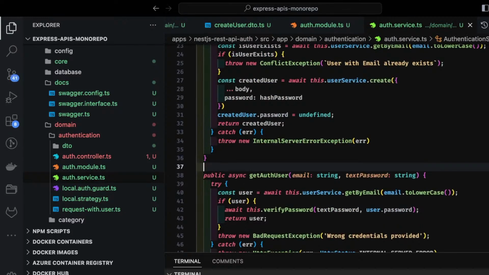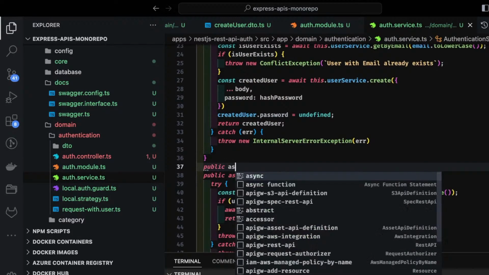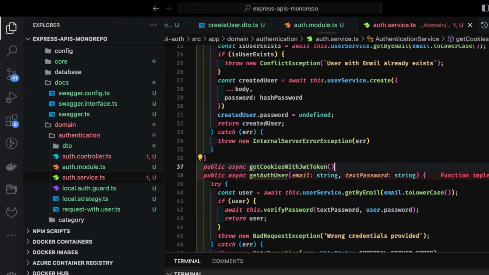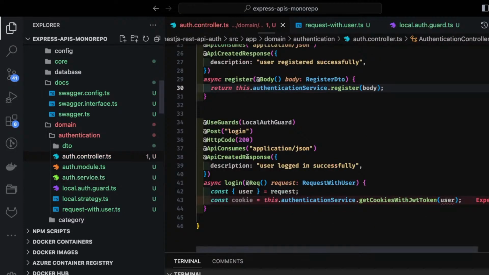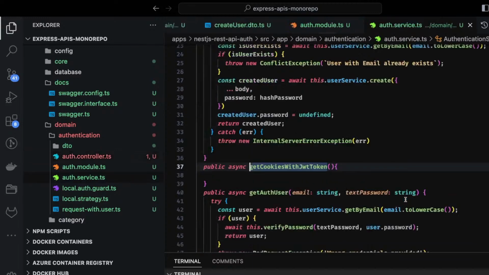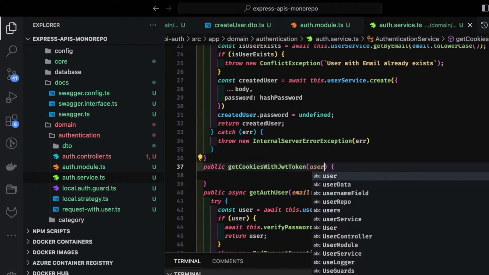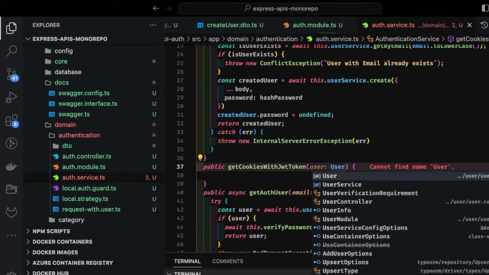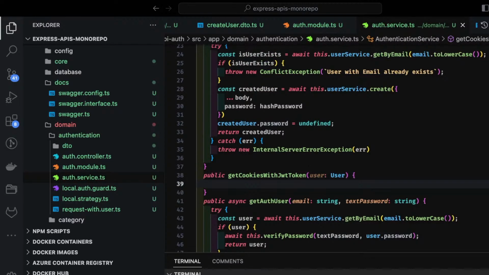Here let's say this is a public method, async. Was it an async method or what? Okay, we are not calling await. So this is the public method, and this is the user object which is of the user entity. This is the authentication service, and here we are getting the cookies.